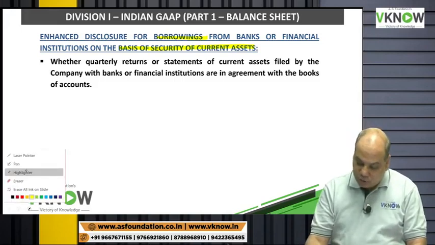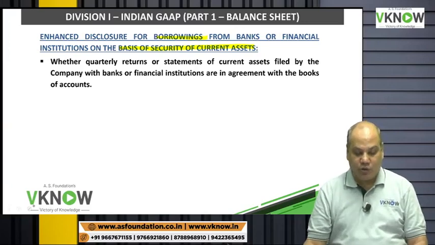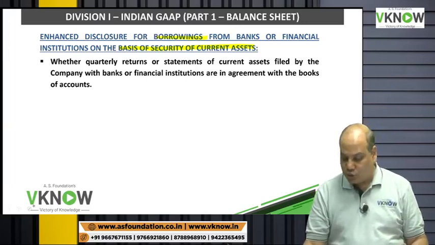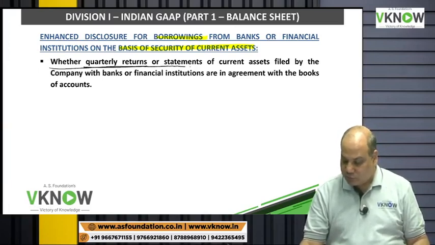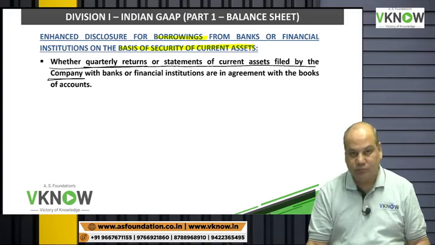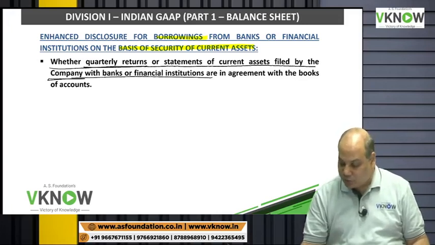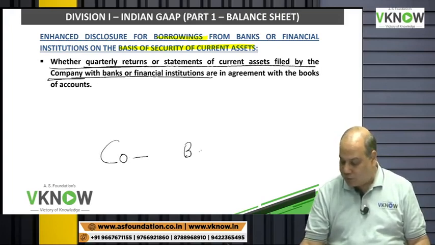Company has taken loan from bank by giving current asset as security. What are the disclosure requirement? So where quarterly returns or statement of current assets are filed by the company with banks or financial institution. Company has taken loan from bank.